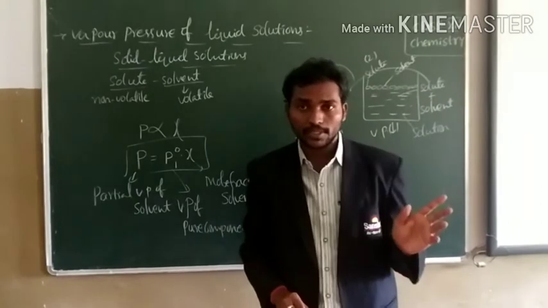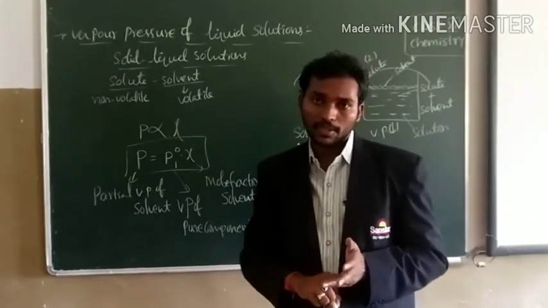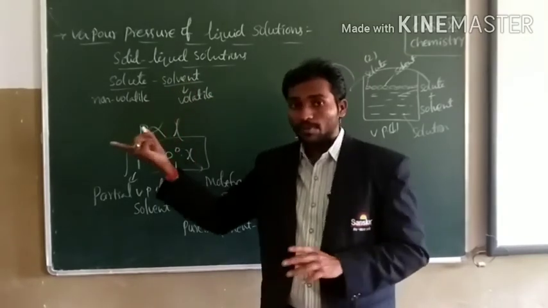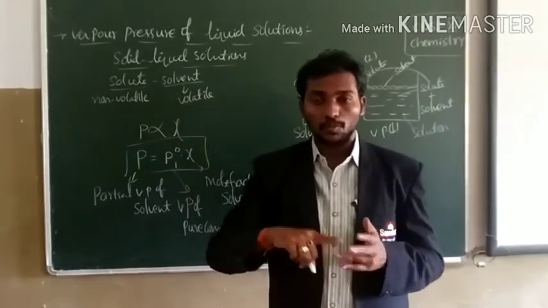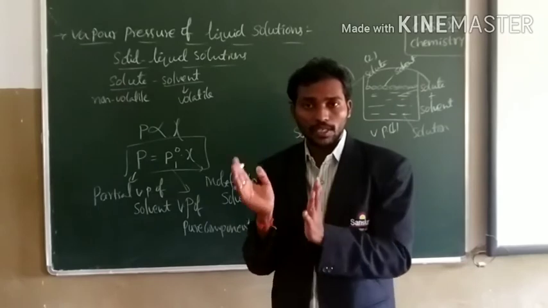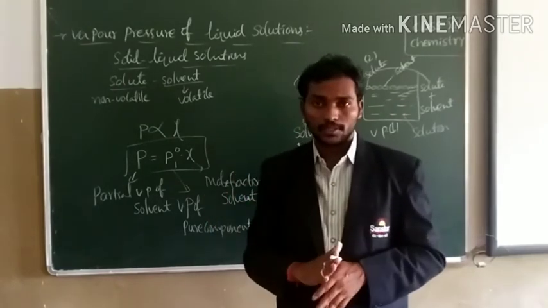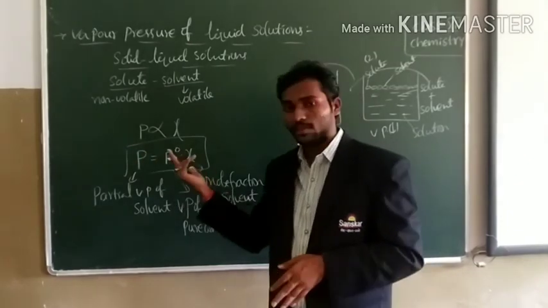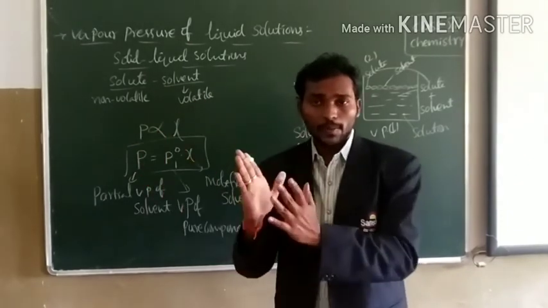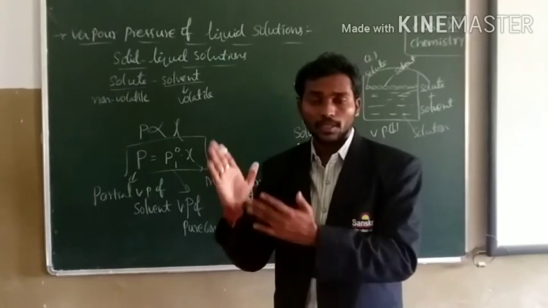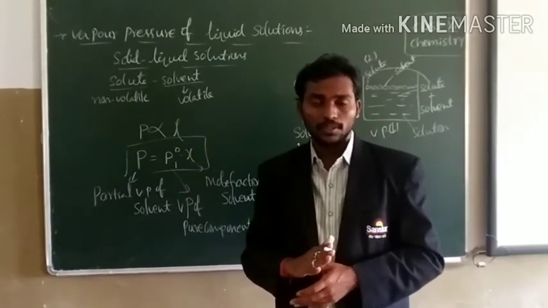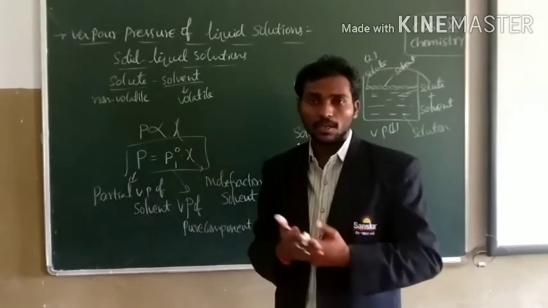But before, we have seen vapor pressure of liquid solution. In that we discussed that when solute and solvent both have volatile nature, we consider both the components. P1 is equal to P1 naught into chi1, that is the partial vapor pressure of component 1, and P2 is equal to P2 naught into chi2, that is the vapor pressure of component 2.